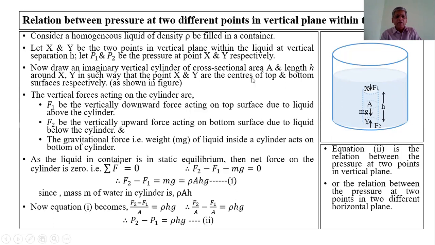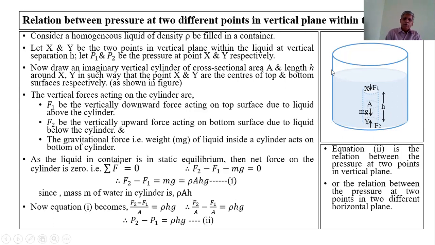Let x and y be the two points in a vertical plane, separated by vertical distance h. Let P1 and P2 be the pressures at x and y respectively.